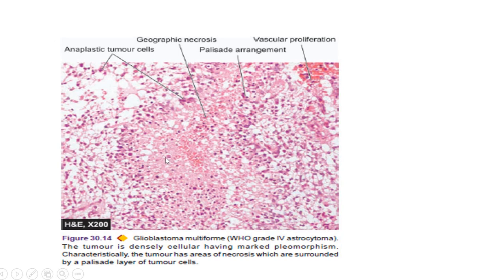So here is a picture. All these light pink areas where you see there's no nucleus, this is the area of necrosis, and these are the tumor cells which are arranged one on top of the other. Again here you can see all these tumor cells appear one on top of the other. This is what is referred to as pseudopalisading, and this is the central necrotic area. And here you can see the vessels, and this dark blue thing is the proliferation of the endothelium. So vascular endothelial proliferation, tumor necrosis with palisade arrangement of the tumor cells is a very classical feature of glioblastoma multiforme, and glioblastoma multiforme is also a frequently asked question for you.